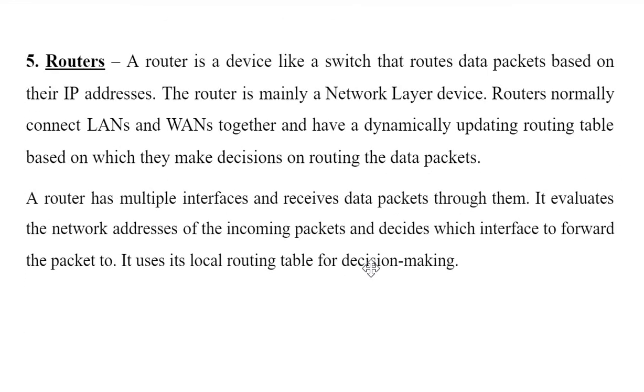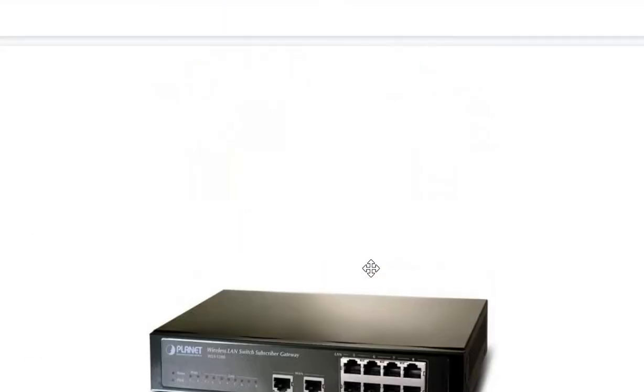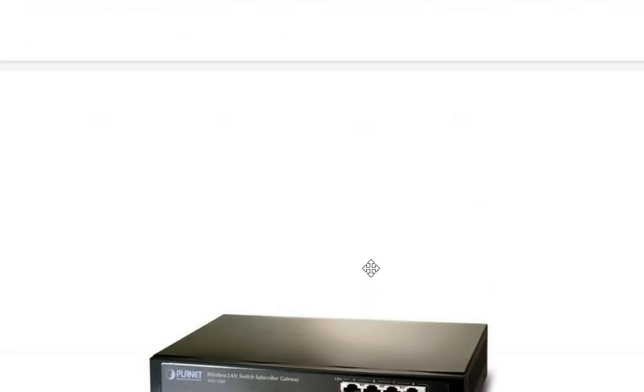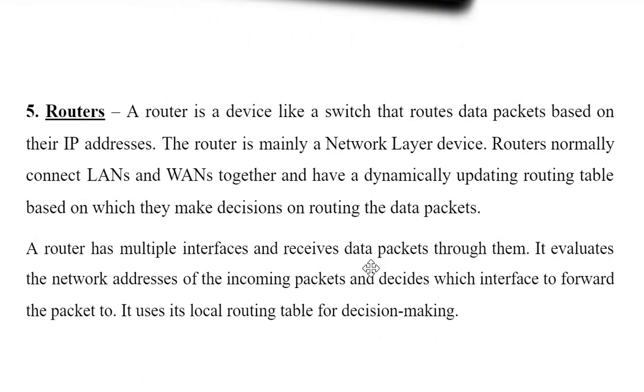So next is router. This switch is again a second layer device, a data link layer device. Coming to router, it is a network layer device. It is a third layer device.